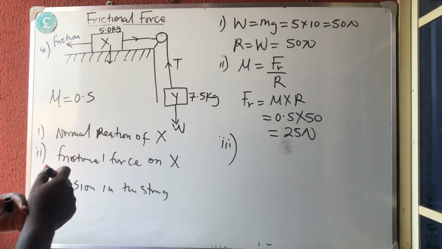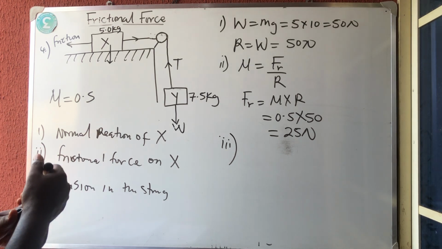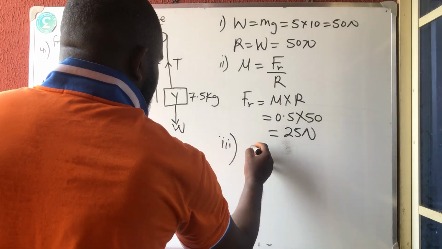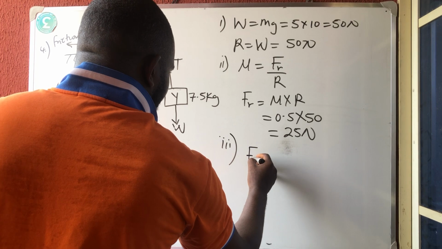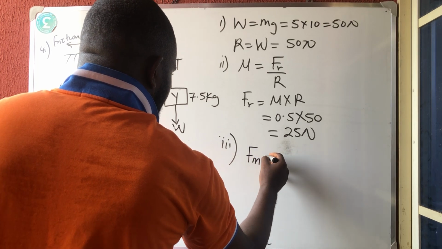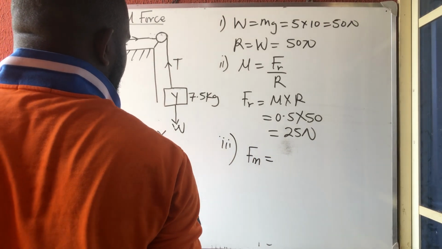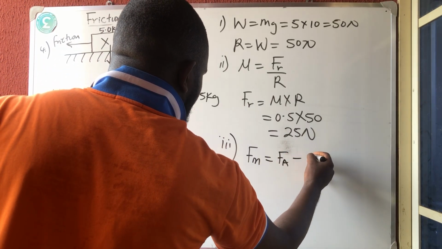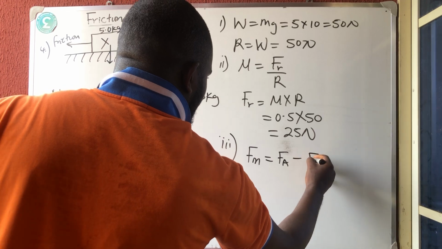Is that so? But let us calculate something. The moving force, the force that will allow this thing to move, is equal to the applied force minus the frictional force.